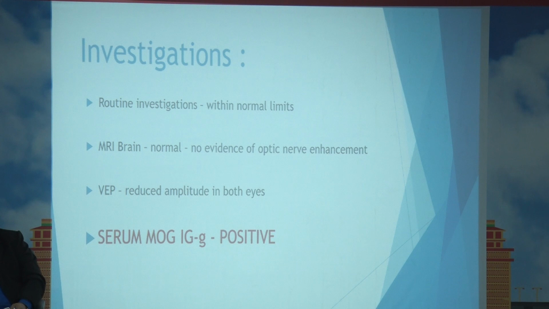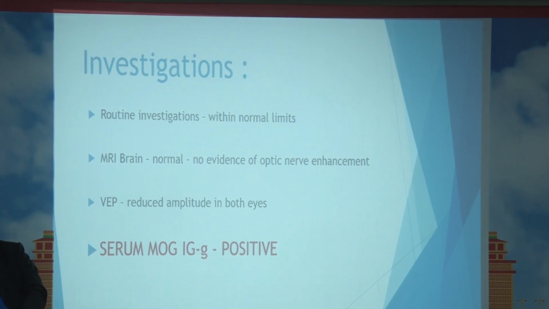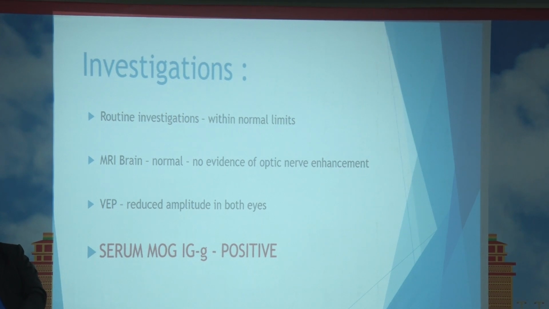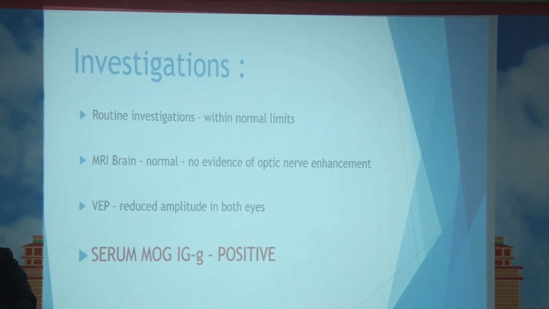Investigations. Routine investigations were within normal limits. MRI brain was done, which came out to be normal. There was no evidence of optic nerve enhancement. VEP showed reduced amplitude in both eyes. Serum MOG and NMO was done, out of which MOG IgG came out to be positive.